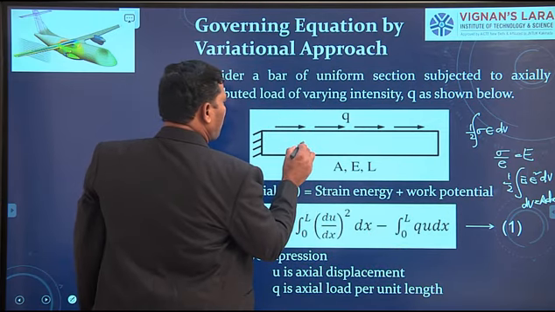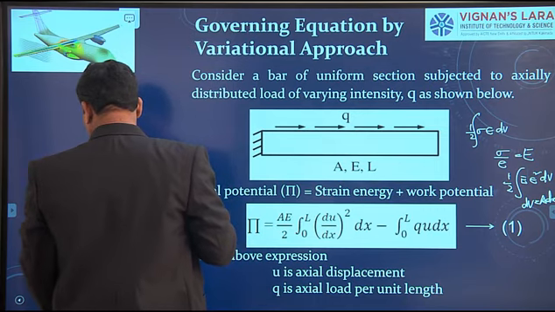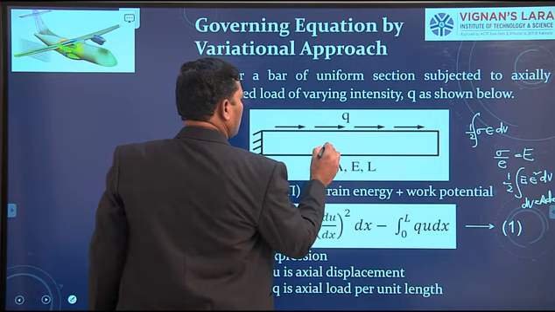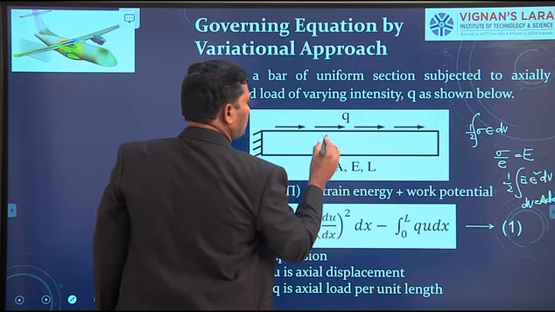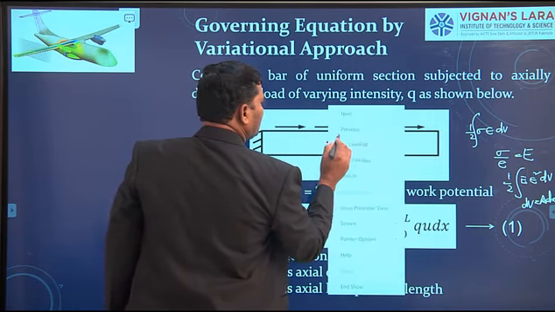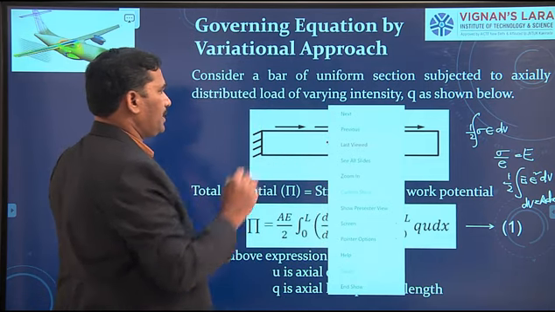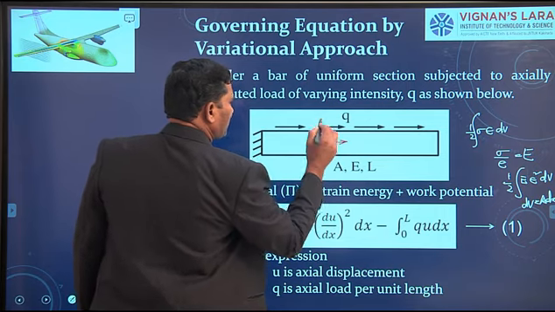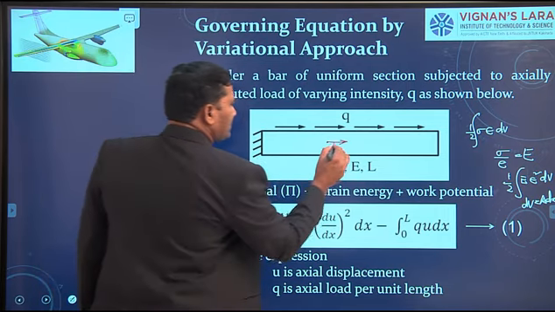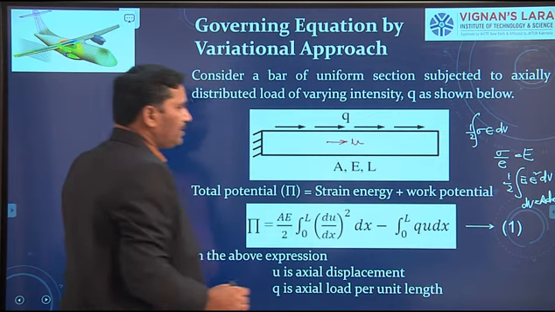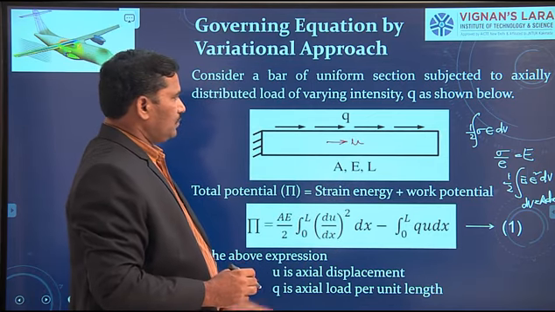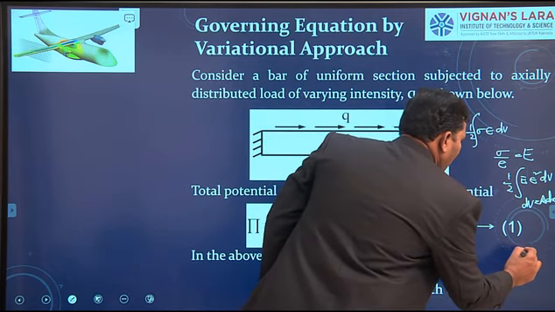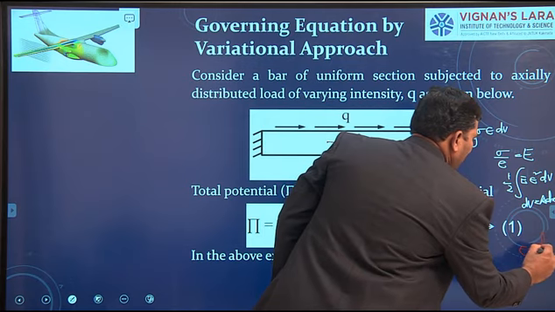Now, epsilon square. If you consider a point here, under the action of this force, it can displace in the direction of loading, with displacement say U. Once you get the displacement, you can determine strain epsilon, and epsilon equals du by dx.